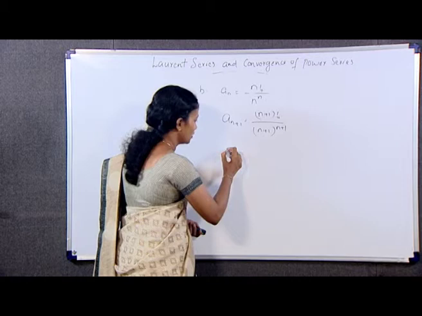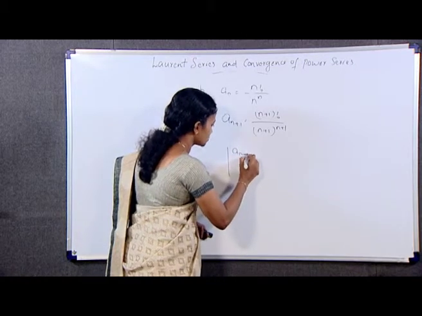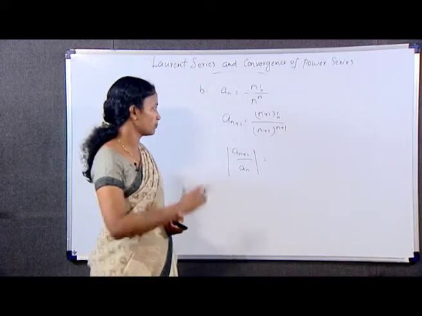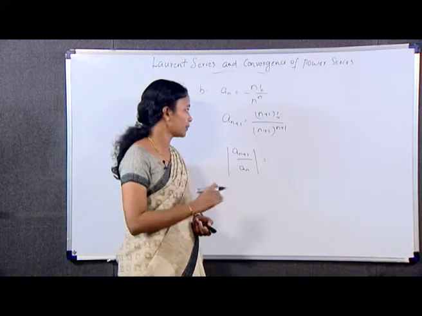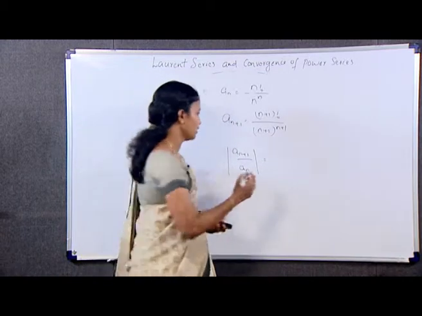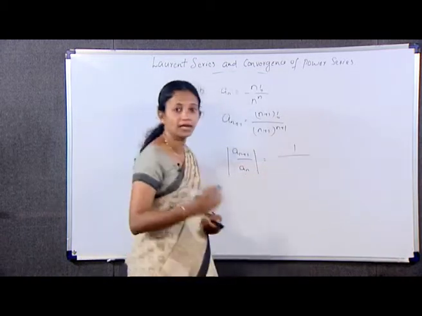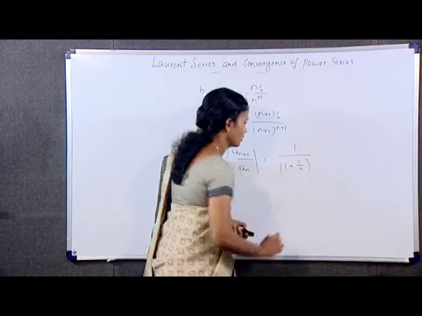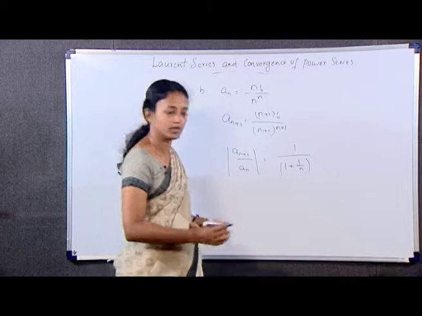Next, find modulus of a_n plus 1 by a_n, that is modulus of n plus 1 factorial by n plus 1 whole raised to n plus 1. It becomes 1 by 1 plus 1 by n whole raised to n.